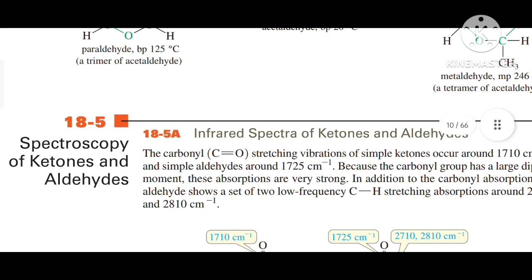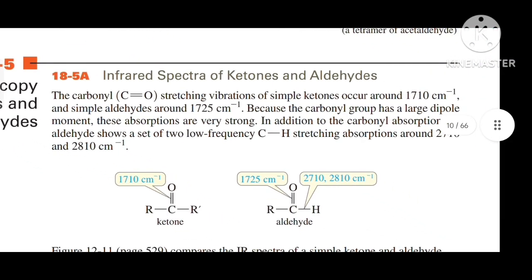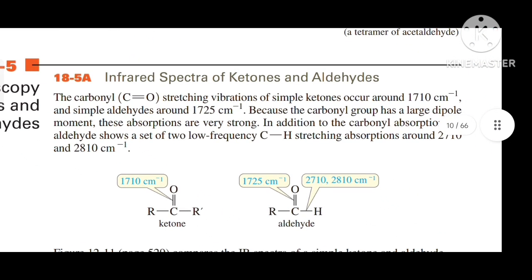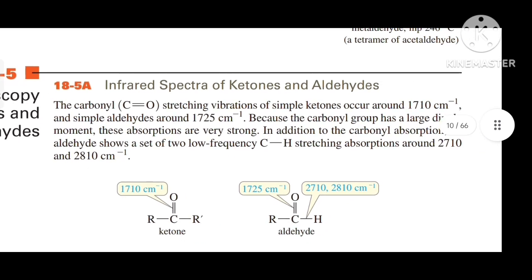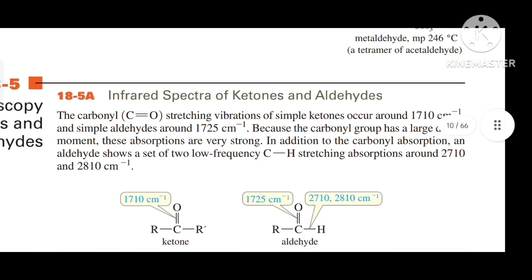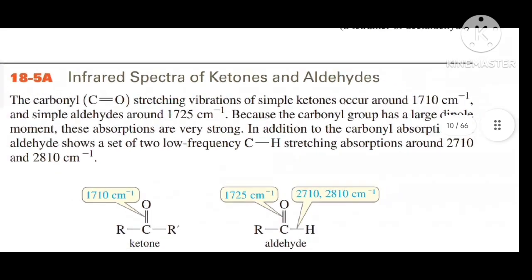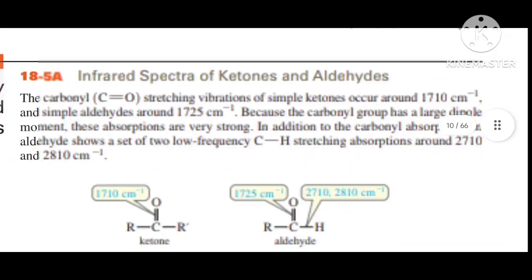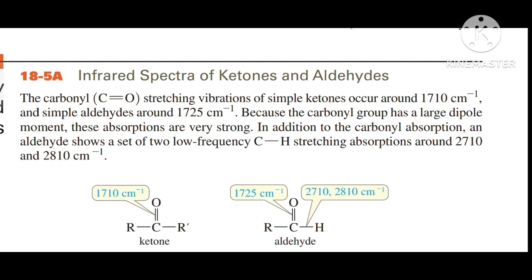Now the next topic of this chapter is spectroscopy of ketones and aldehydes. Infrared spectra of ketones and aldehydes. The carbonyl, that is C=O, stretching vibrations of simple ketones occur at around 1710 cm⁻¹, and simple aldehydes around 1725 cm⁻¹, because the carbonyl group has a large dipole moment and these absorptions are very strong.